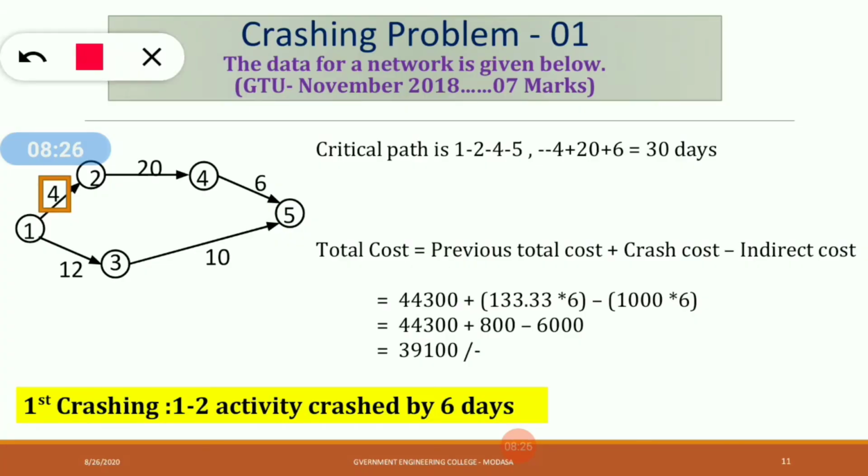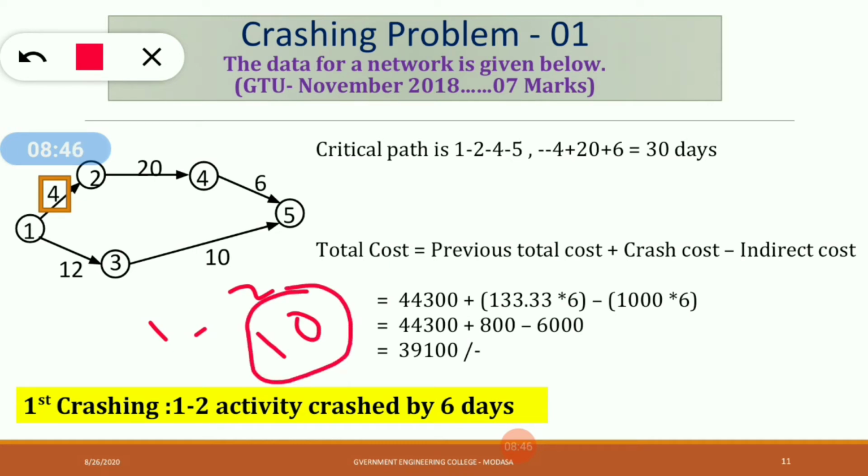Okay, so this is the network diagram and this is our critical path. Our critical path is 1 to 2, 2 to 4, 4 to 5. We just crash the first activity, that is activity 1 to 2, having 10 days.